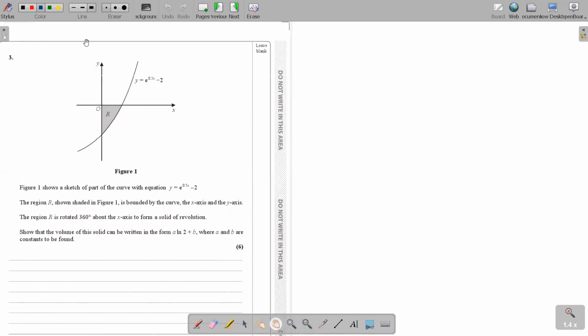Okay, so how do we do this? Basically, for volume of revolution, there are two main equations you use. One is the Cartesian one and the other one is the parametric one. The Cartesian format is pi y squared dx, right? And the parametric format is volume equals pi y squared dx by dt with respect to t, dt. You remember? So this is the Cartesian format, this is the parametric format.